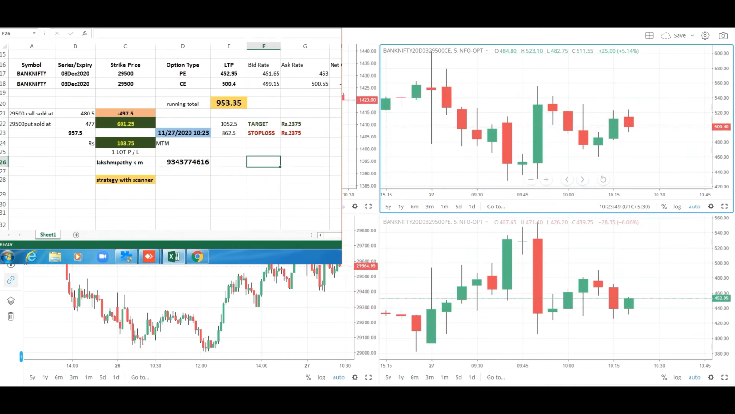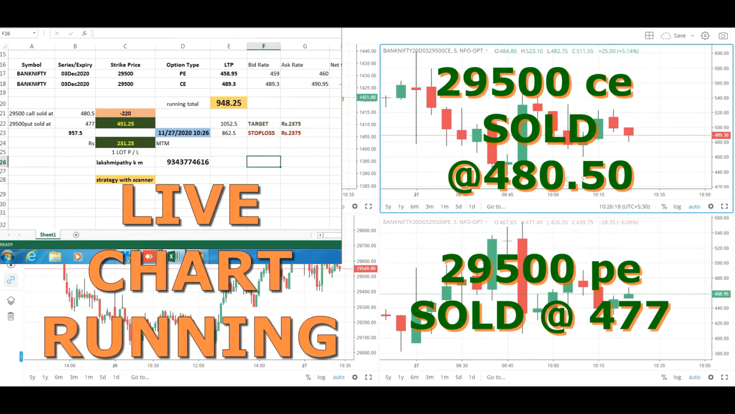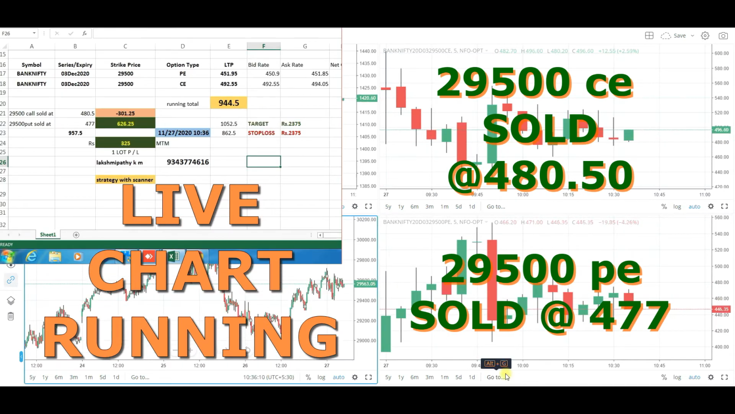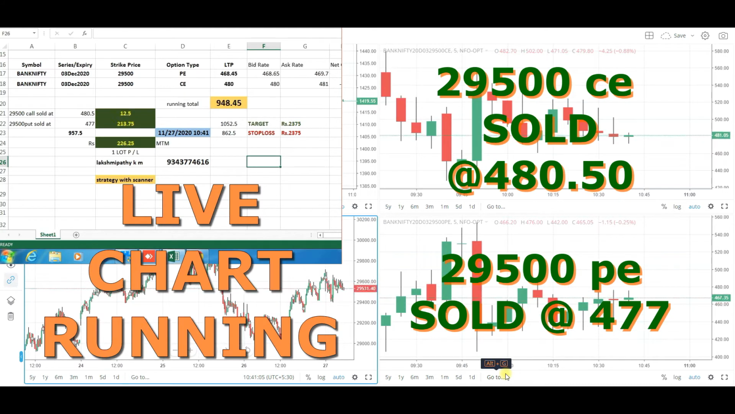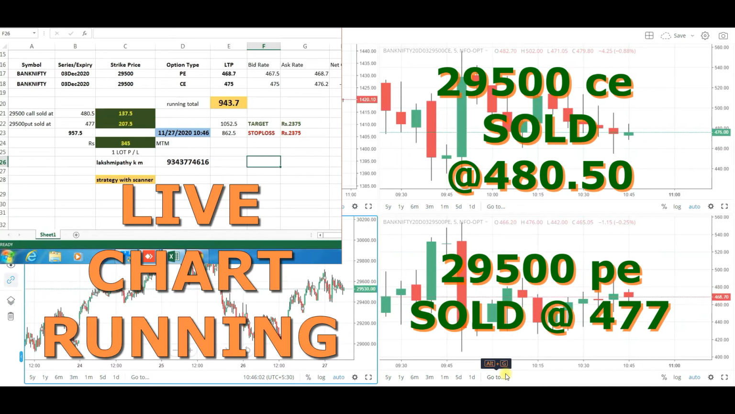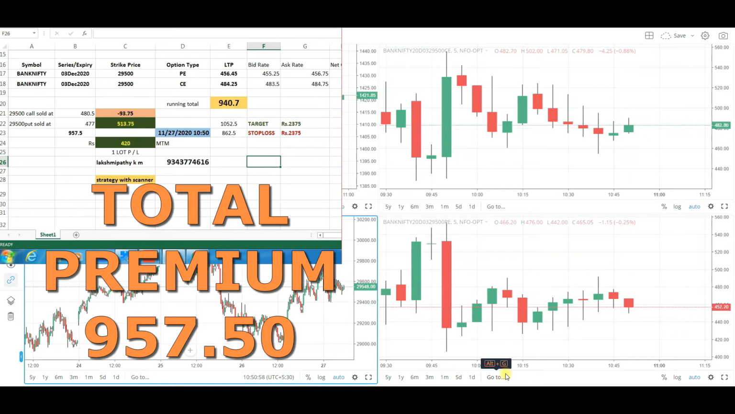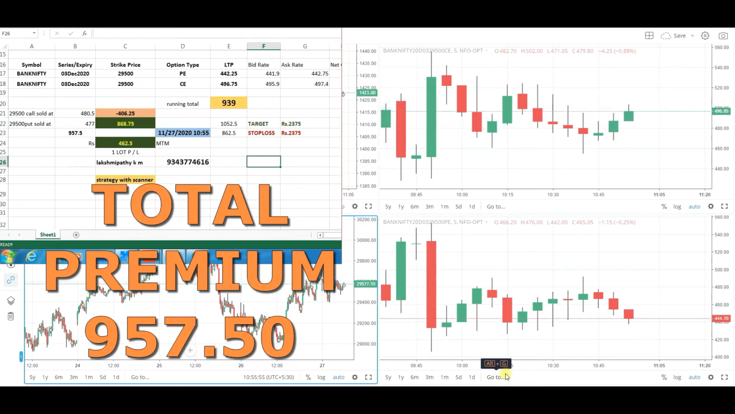You can observe in the background, there is a live chart running of the 27th November trade. On the right side of your screen, you can observe two charts. The above one depicts the 29,500 call sold at 480.50 points and the below one depicts the 29,500 put sold at 477 points. After selling both the premiums, that is the call and put, the total premium we have received is 957.50 points.